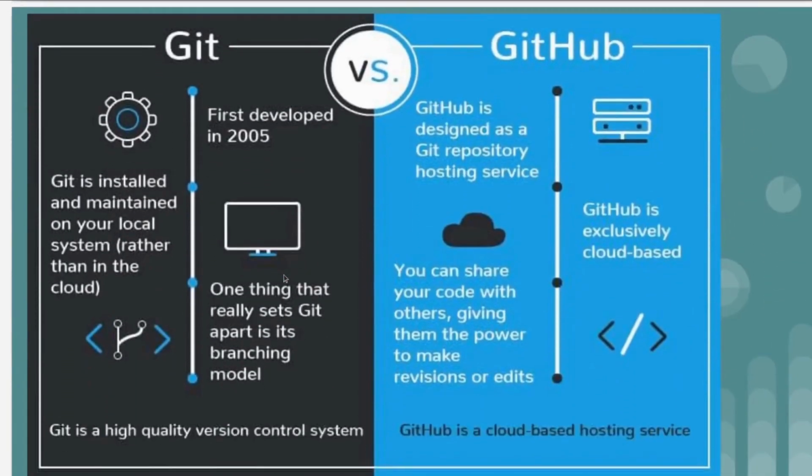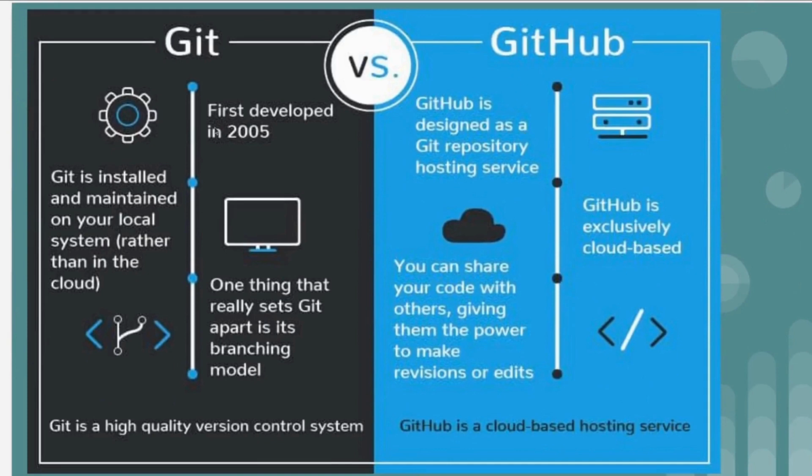So let's see what is Git and what is GitHub. Git was first developed in 2005. Git is installed and maintained on your local system rather than in the cloud. One thing that really sets Git apart is its branching model. Git is a high quality version control system, and GitHub is designed as a Git repository hosting service.